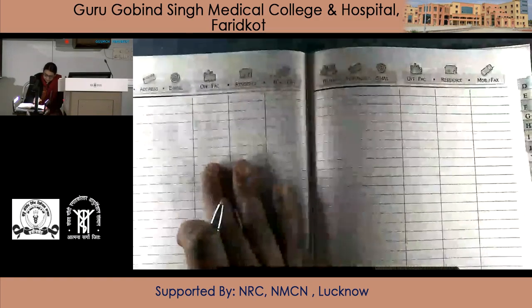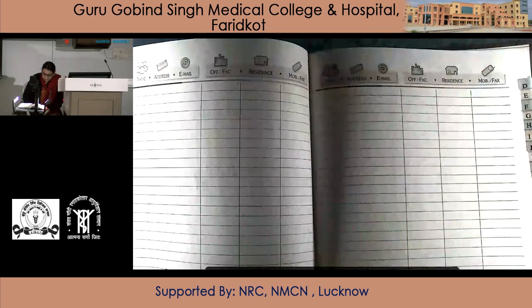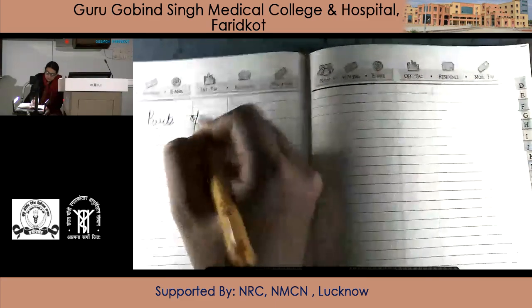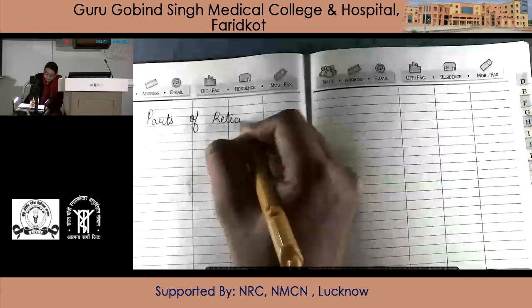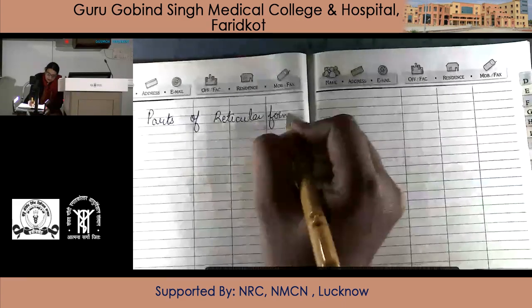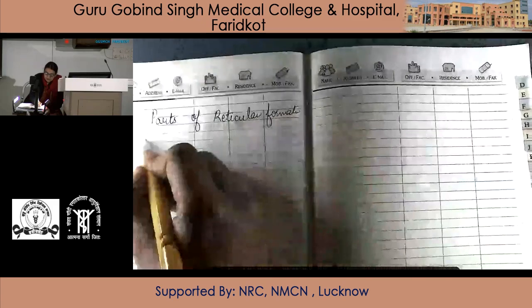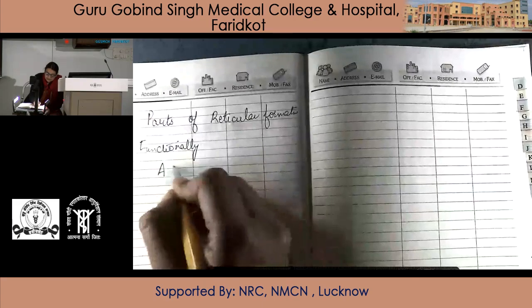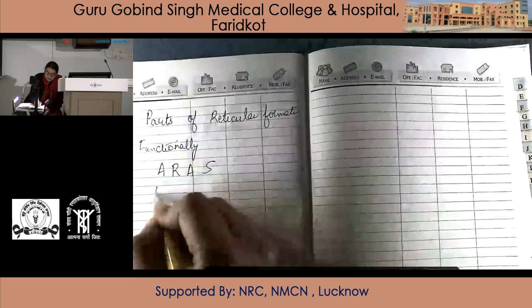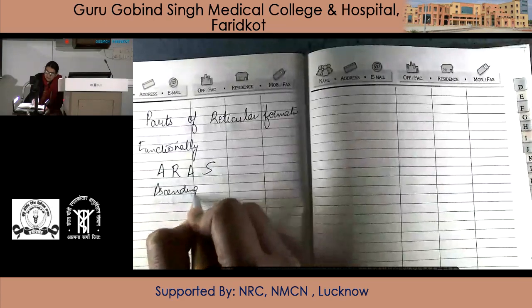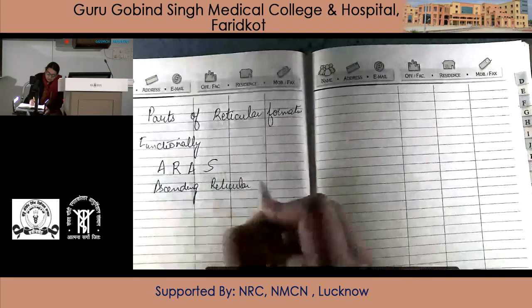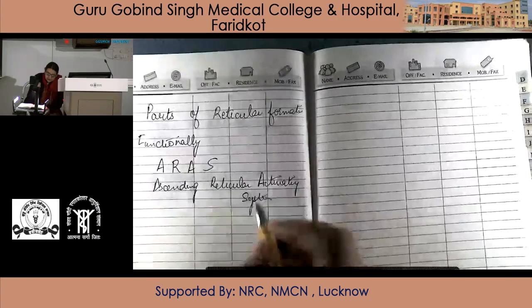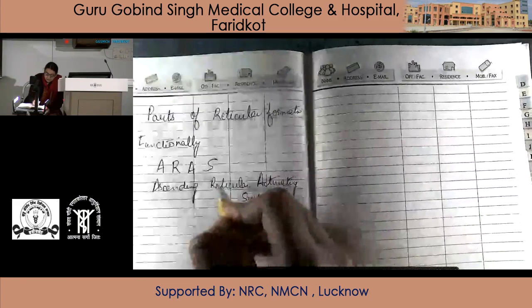Now, after the connections and the characteristics of connections, we discuss the parts of reticular formation. Functionally, it has got two parts. One is the ascending reticular activating system, called ARAS.